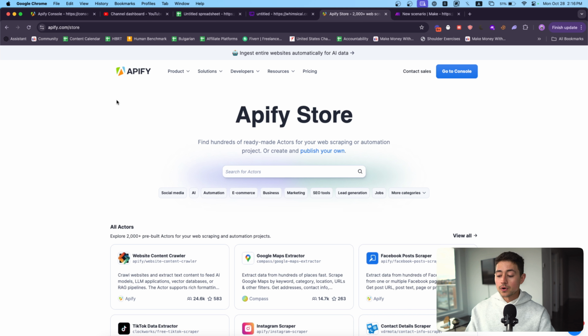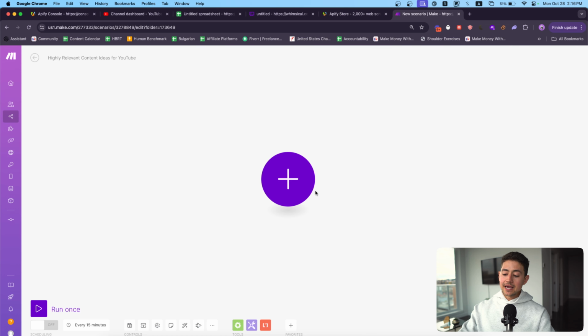Feel free to use whatever you guys want as your trigger step, but this is what we're going to be working with. And then we're going to use a YouTube comment scraper basically from this. And we're going to get the output here in this no-code tool, Make.com. That's going to enable us to iterate through every single one of these comments. Then after we've iterated through, we can set up a prompt pipeline with artificial intelligence to filter through and then decide whether or not these comments are worth keeping or worth feeding through the rest of our enrichment pipeline.